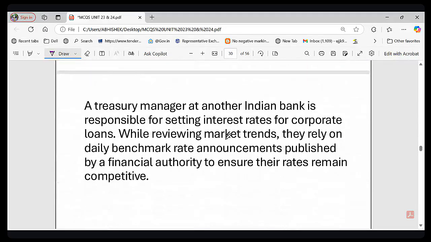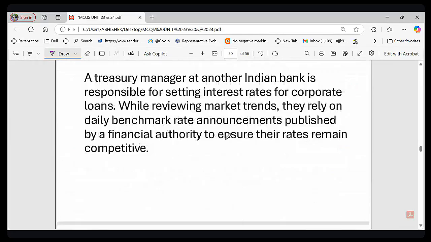Now let's see the next question. Right. So the next question is in front of your screen. As you can see, a treasury manager at another Indian bank is setting interest rate for corporate loan.